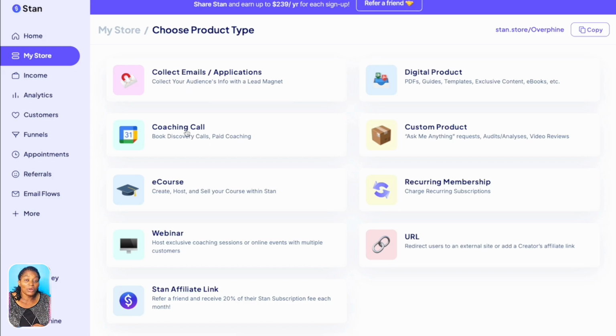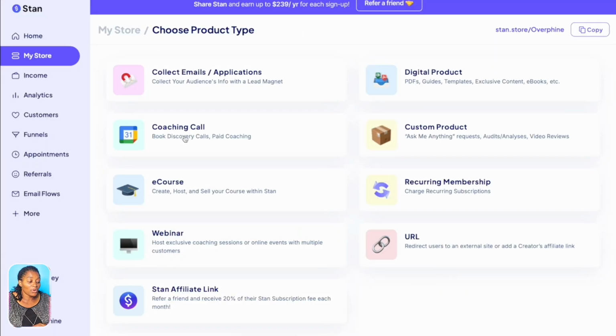You can start your one-on-one coaching. So when you start doing something, for example, your ebook that you created, you must have created that ebook in something that you are already very skillful in, right? So now with that knowledge, you can start advertising yourself online, which I'm going to show you how to do. And as you start advertising yourself, people will be interested in your service. People will be interested to learn how you even did that. And so this is how you can now come here and book one-on-one coaching with them.